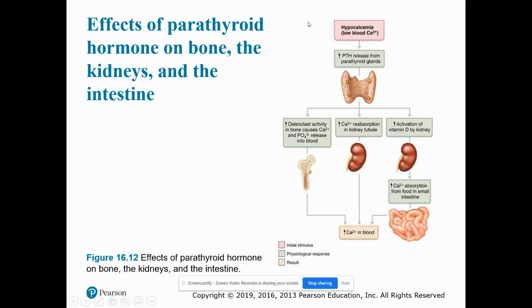So in a circumstance where there is low blood calcium, this is going to cause the parathyroid glands to secrete parathyroid hormone. This is going to increase osteoclast activity in the bone, which is going to release calcium and phosphate into the blood. It's also going to cause an increase in calcium reabsorption in the kidney tubules. And it's also going to lead to an increase in absorption from food in the small intestine. All of this is going to increase calcium levels in the blood.